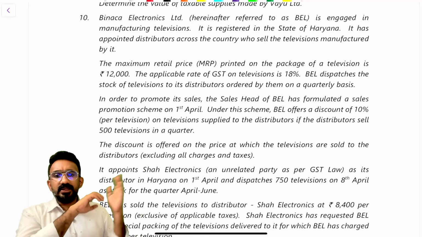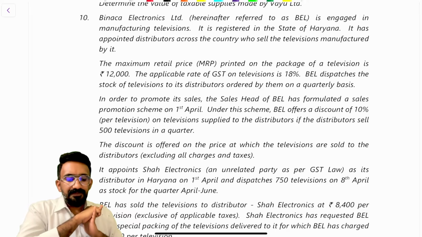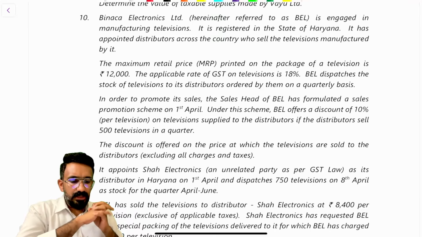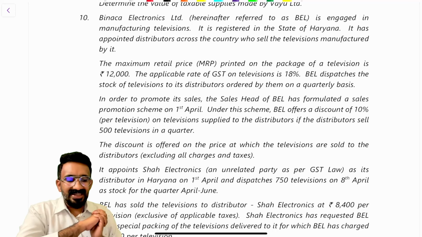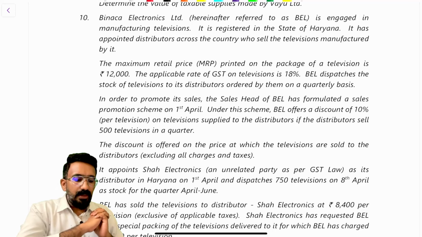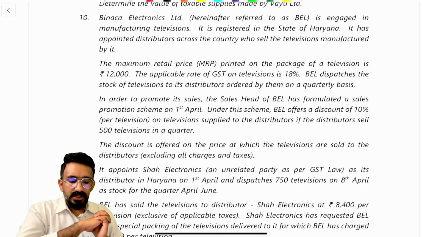Look at this question. There's another type of question that has been repeated across. I'll just quickly read the question and try to give you the understanding of it. Binaka Electronics Limited, BL, is engaged in manufacturing of televisions. It is registered in the state of Haryana. It has appointed distributors across the country who sell the televisions manufactured by it. The MRP printed on the package of the television is 12,000. Applicable rate of GST on television is 18%. BL dispatches the stock of televisions to its distributors ordered by them on a quarterly basis.